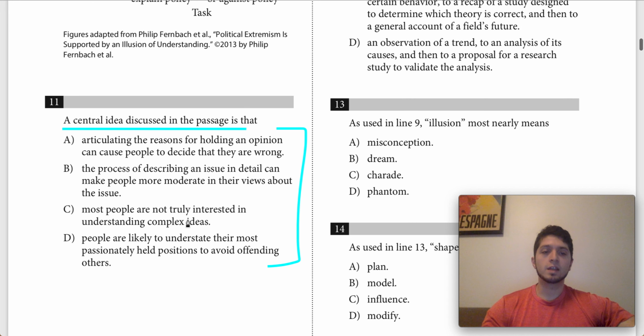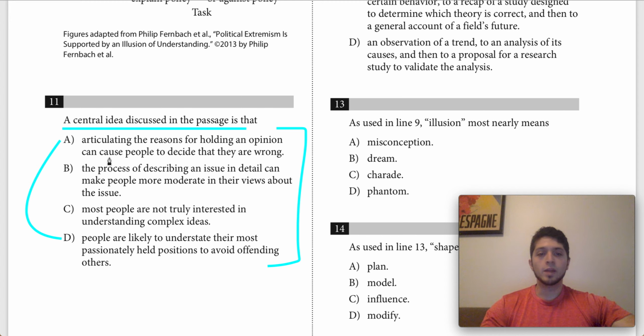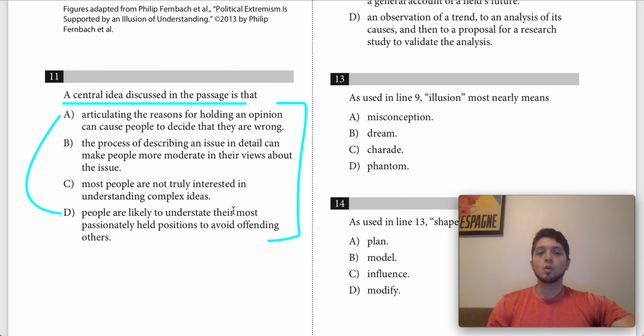However, what I notice here in these answer choices is that a lot of what is being discussed are sort of what could be the findings of the experiment. So if we remember this passage, the whole passage is basically looking at these two experiments that Fernbach, the scientist, did, and it really focuses on one particular. And all of these, right, articulating the reasons for holding an opinion can cause people to decide, etc. The process of describing an issue, most people are not truly interested. All of these sort of discuss what I see to be the finding of that experiment.